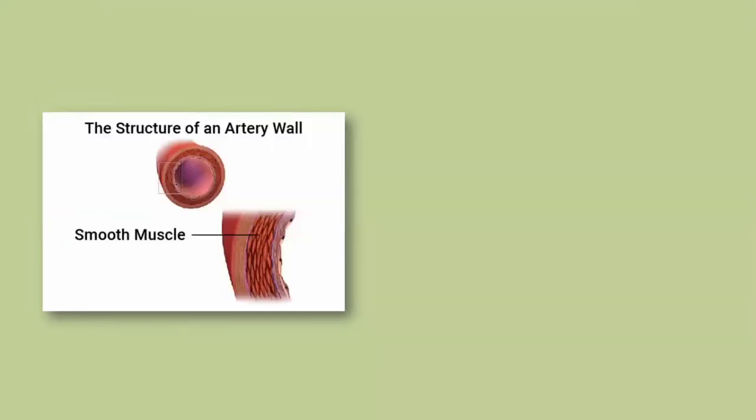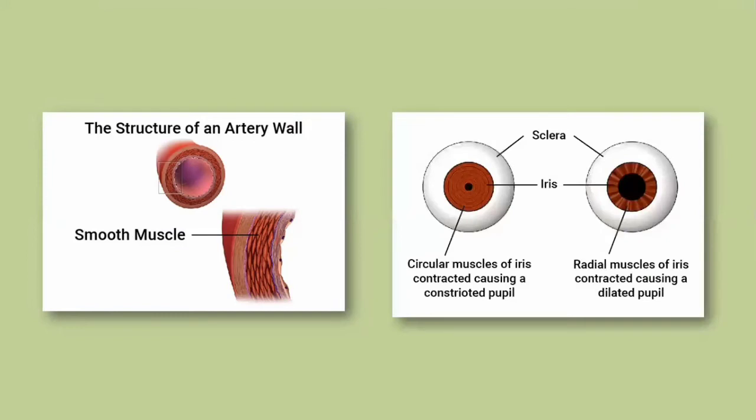Another is the arteries. It also makes up the arteries, and smooth muscles are also part of the eye. In the eye, the contraction and relaxation of the iris is involved in the dilation and contraction of the pupil.